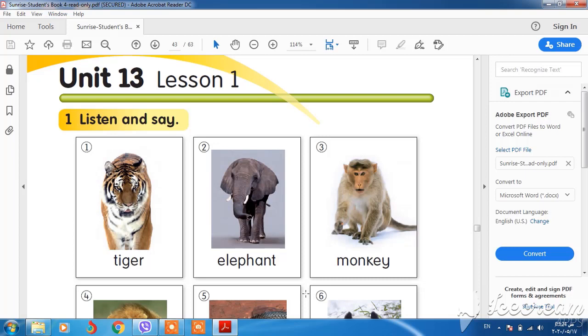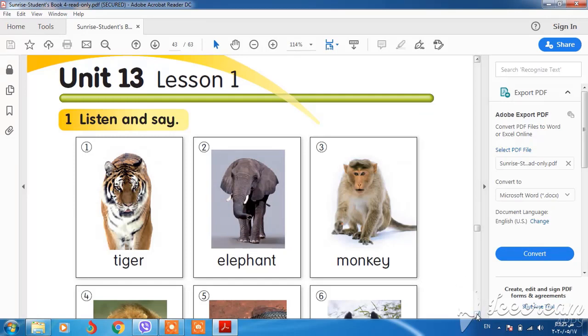Today I'm going to talk about Unit 13, Lesson 1. This unit is also about present simple. We talked about present simple having three forms of verbs: the sentence forms, positive, negative and question. We talked about positive and negative. Now we will talk about question.